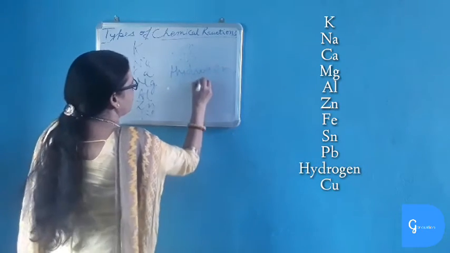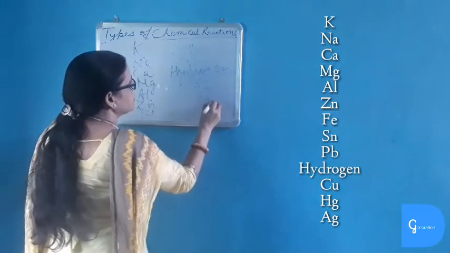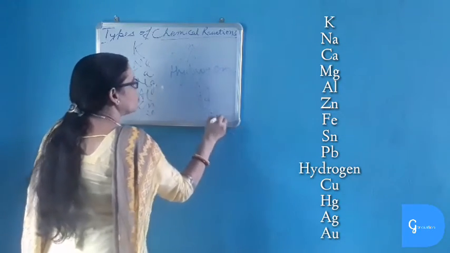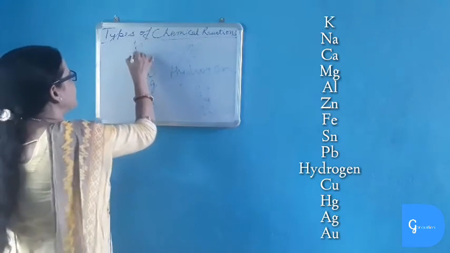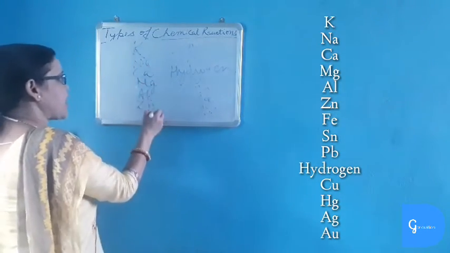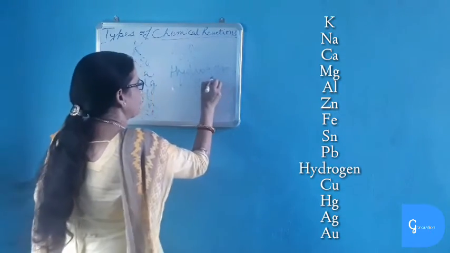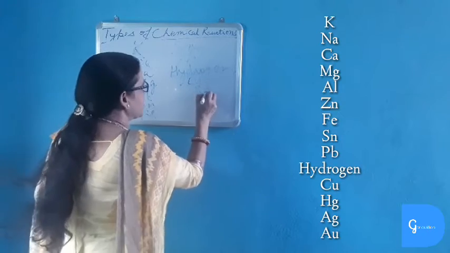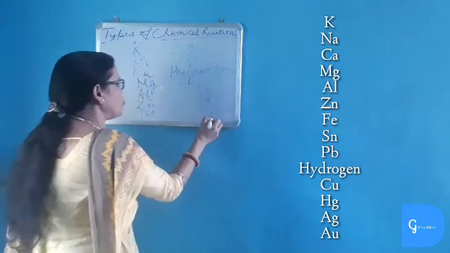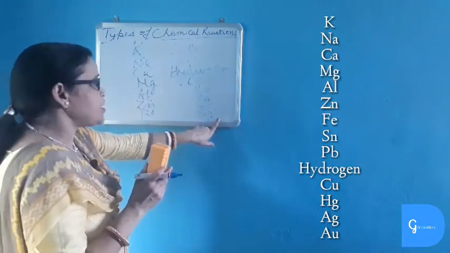Below hydrogen are copper, then mercury, then silver, then gold. So potassium is the most reactive element and gold is the least reactive element.